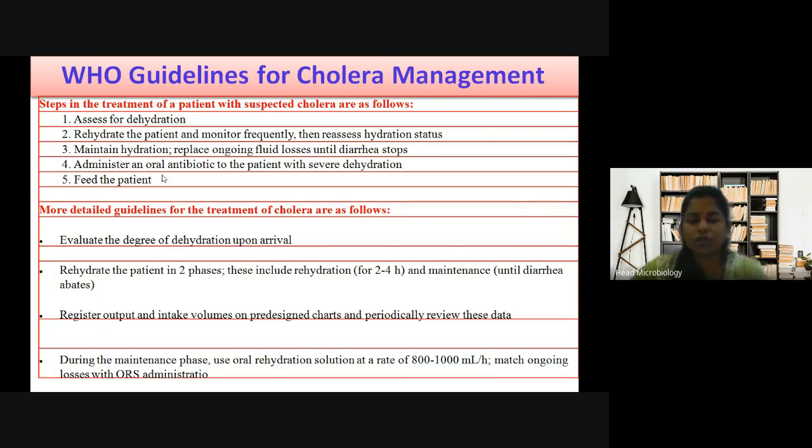Diarrhea abates means what? Upendra, he said. Upendra is there. Dinakaran is there. Yes, ma'am. What do you mean by abates? Diarrhea abates. Don't know.